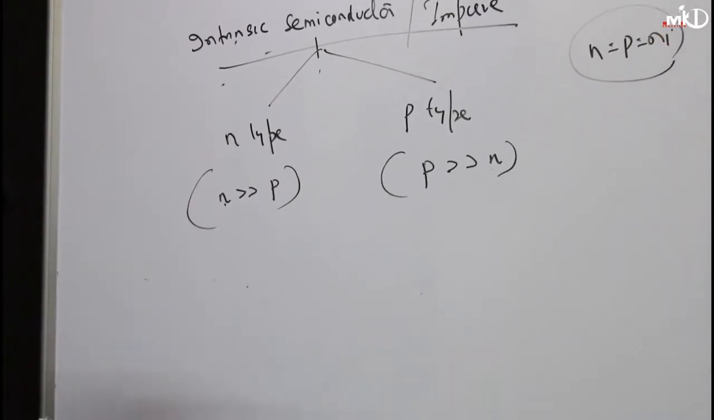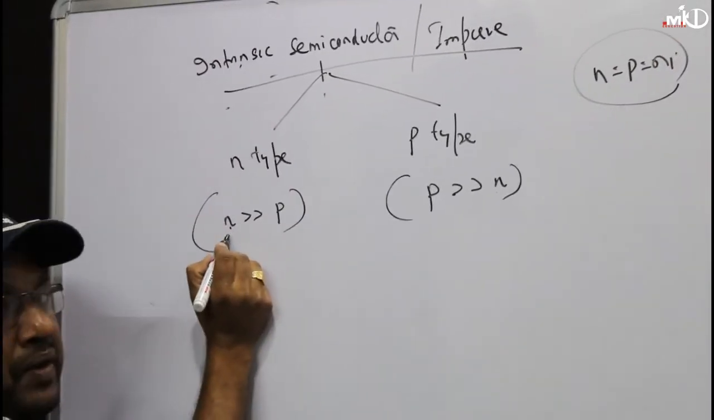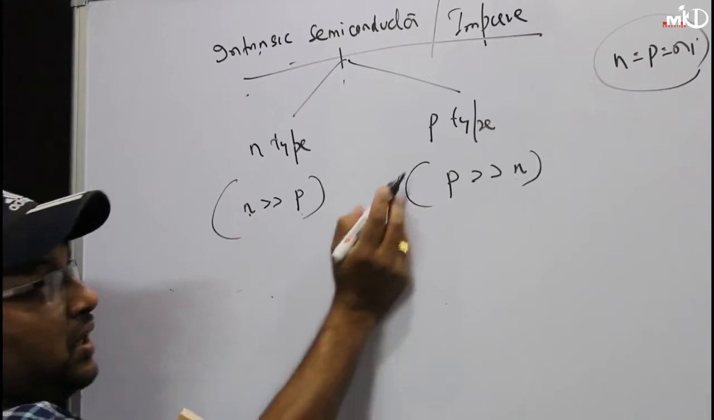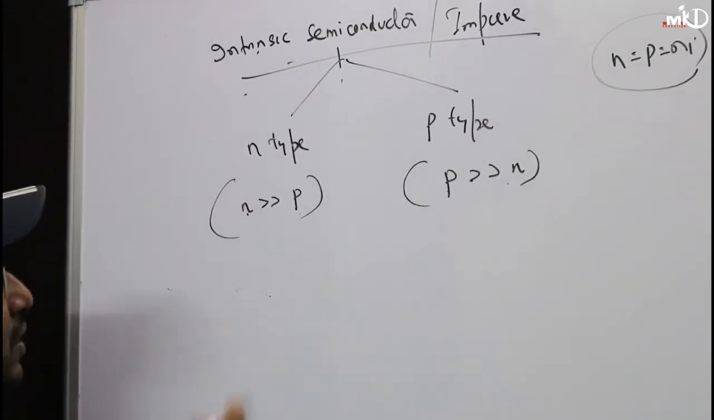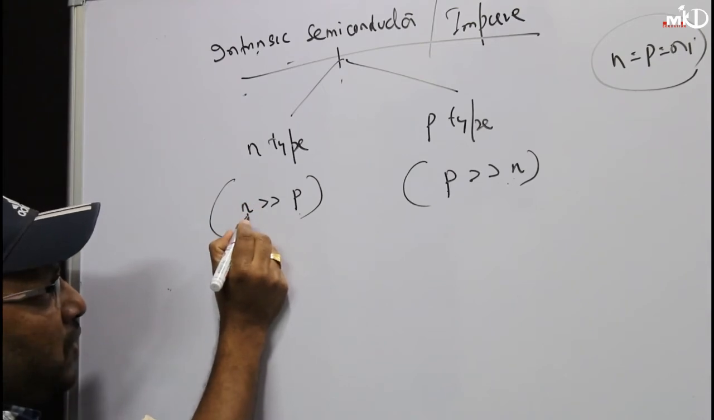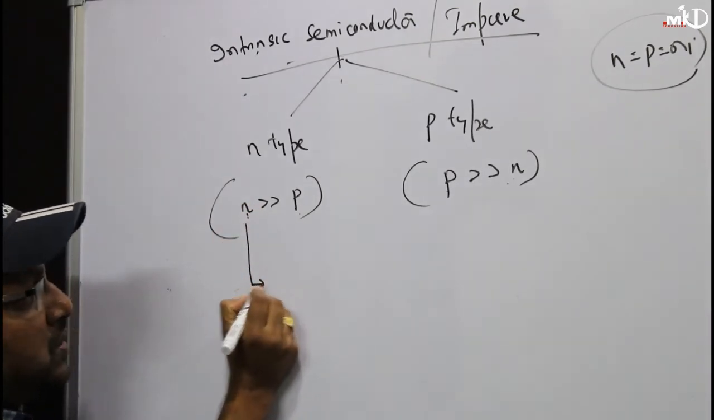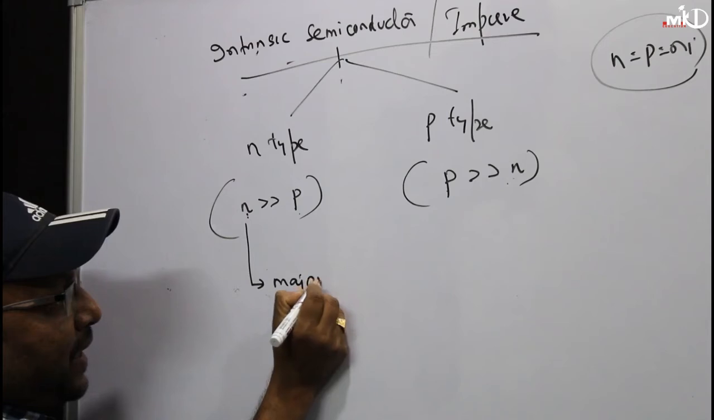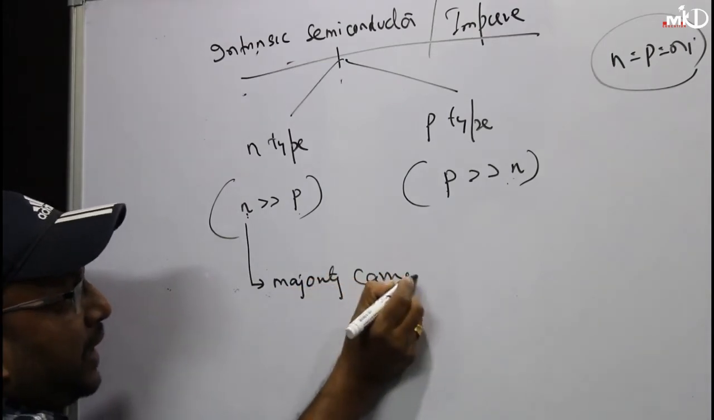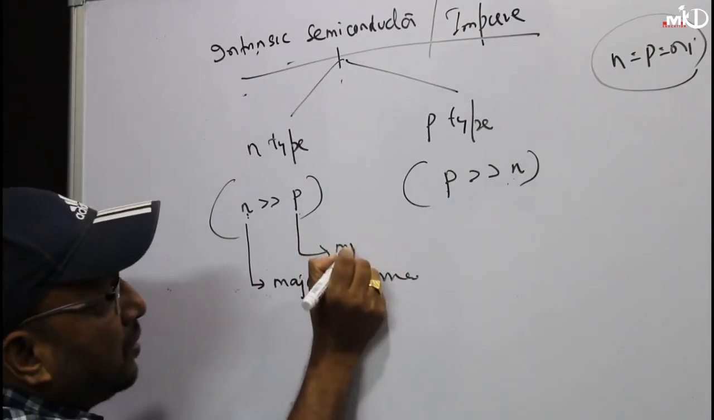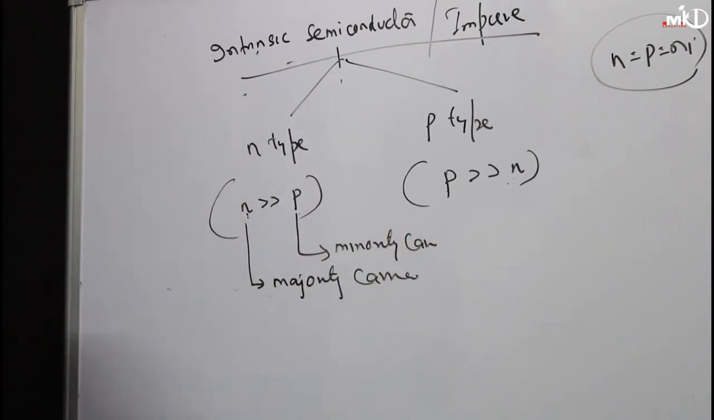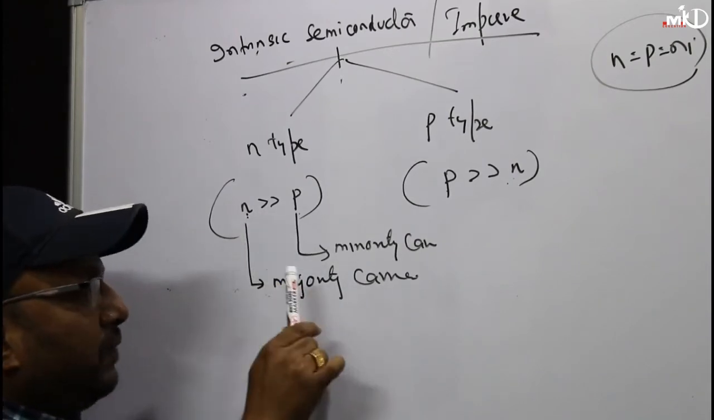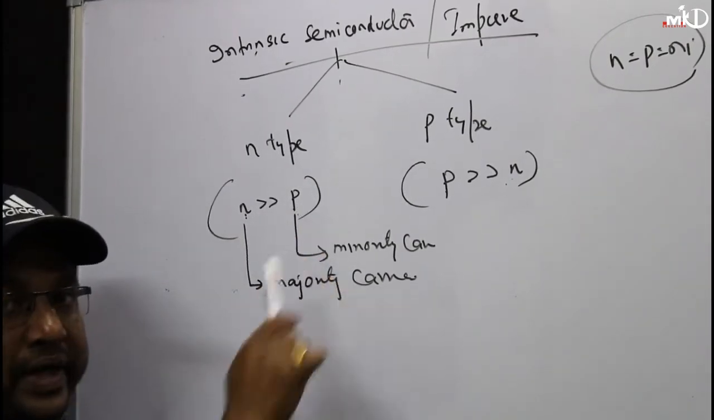In an extrinsic semiconductor, for N type, the number of electrons is greater than the number of holes. In P type, the number of holes is greater than the number of electrons. In N type, as the number of electrons is more than the number of holes, the electrons are called the majority carrier and the holes are called the minority carrier. Clear?